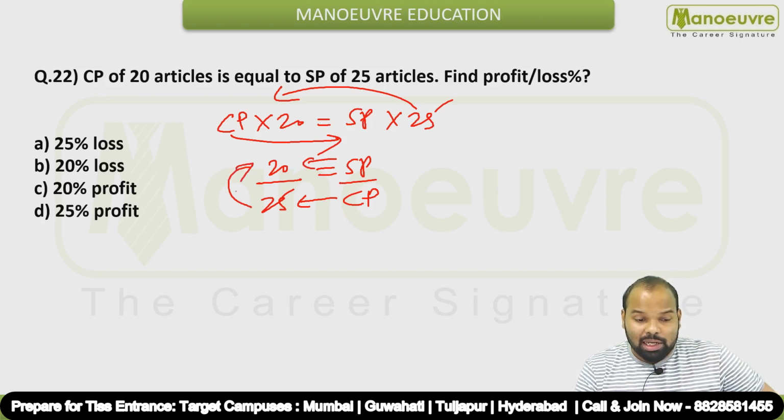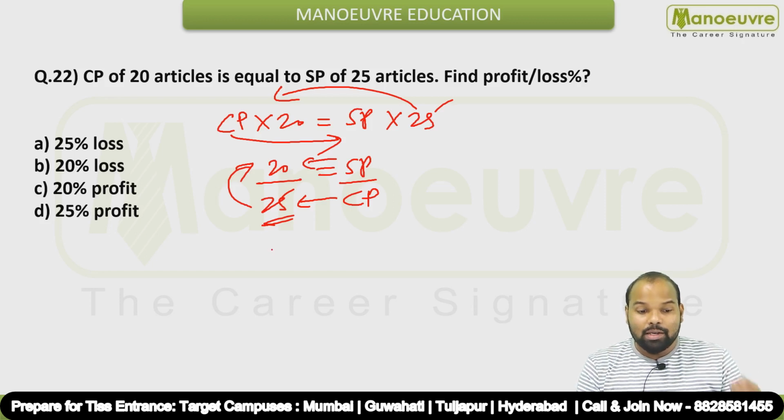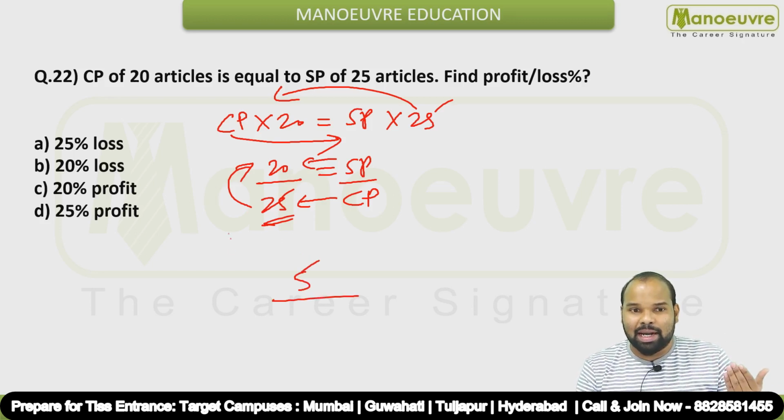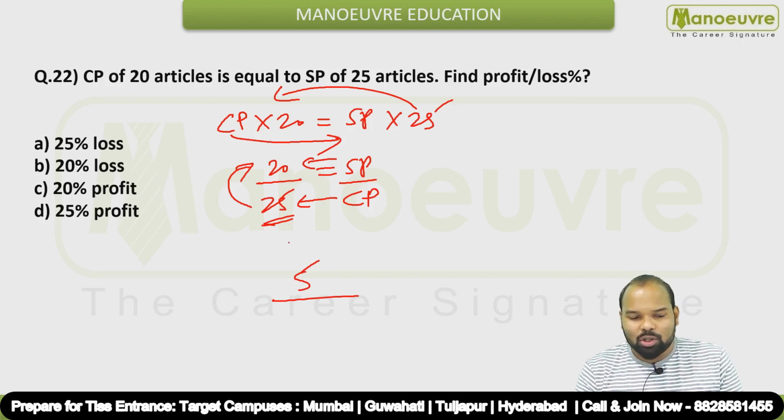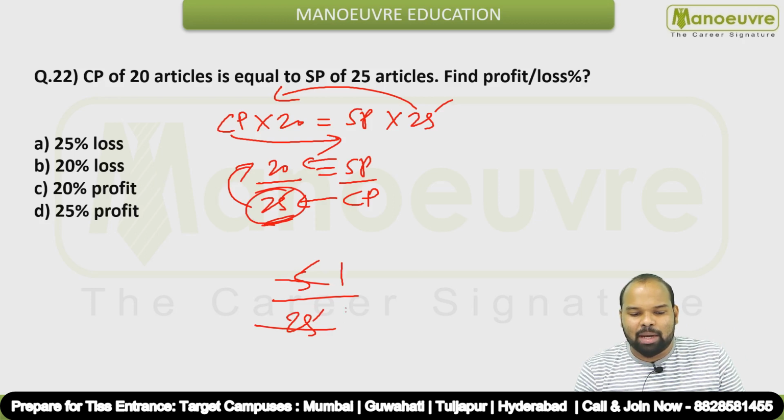So you can clearly see there is a loss because CP is greater and SP is smaller. Okay, so it's a loss, guys. And what is the loss percent? What is the loss over here? 5 rupees loss is there, right? I bought something for 25 and sold it for 20, so a 5 rupees loss will be there on what? Cost price always. Okay, so this is 5 by 20.